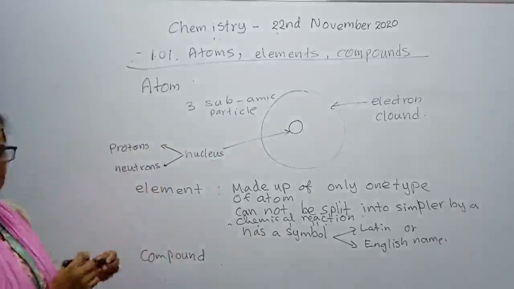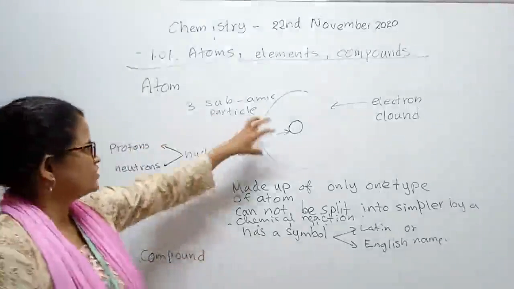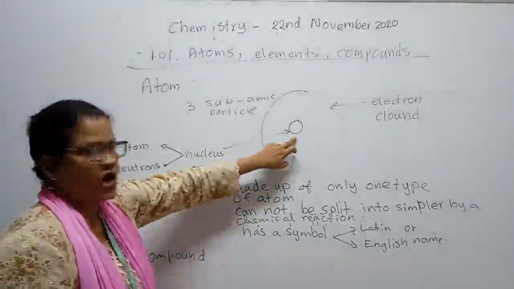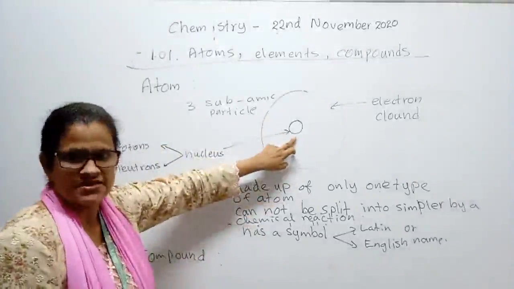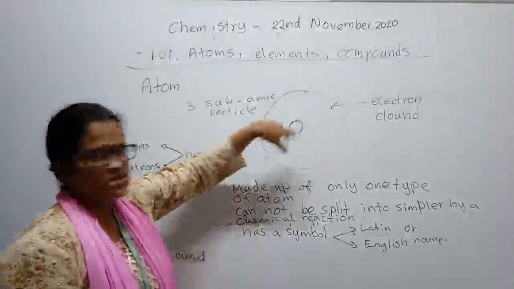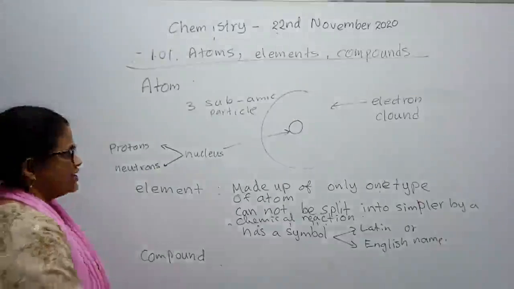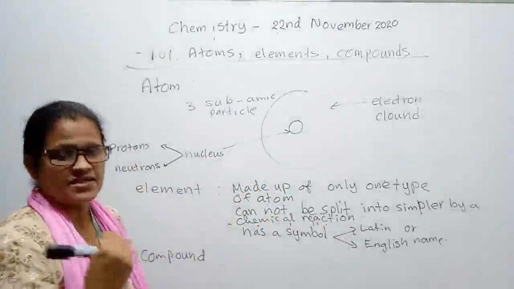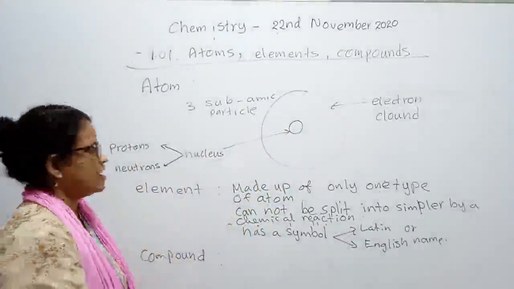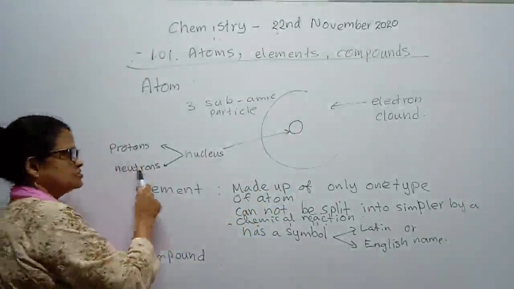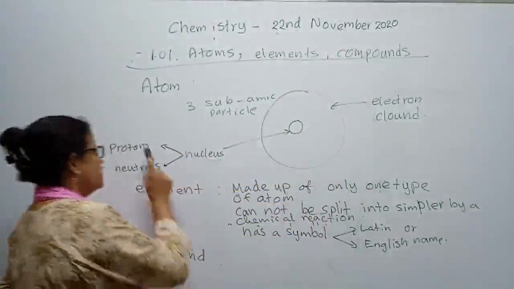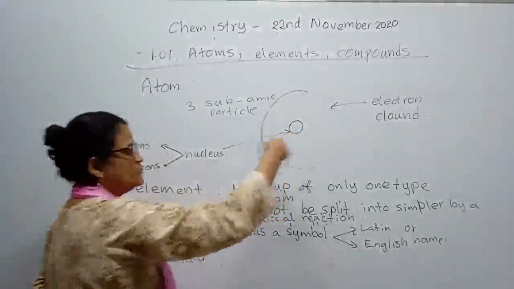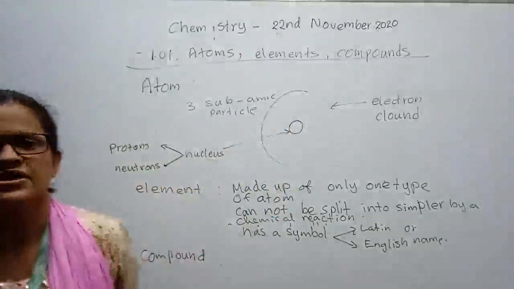When we take an atom, we can observe it is made up of two parts: the core called the nucleus, which is dense, and the electron cloud moving around it. Protons and neutrons are inside the nucleus and electrons are moving around the nucleus.